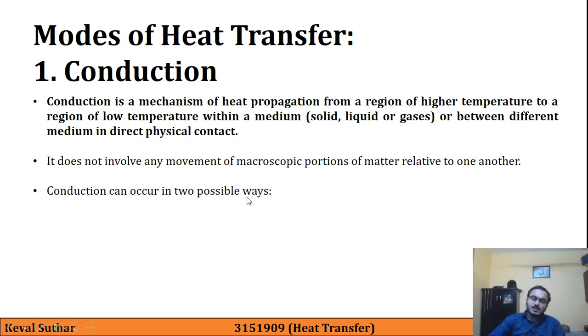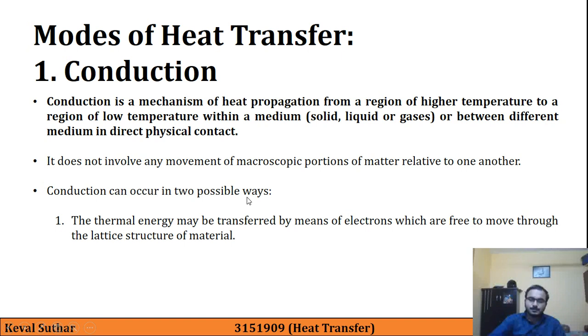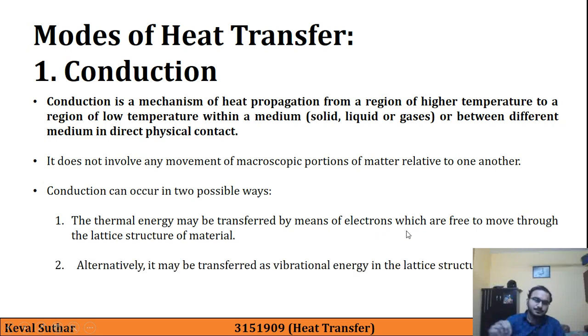Conduction can occur in two possible ways. First, thermal energy may be transferred by means of electrons which are free to move through the lattice structure of the material. As you all are aware of our atomic arrangement, there are some free electrons which can move through the lattice structure of the material. So thermal energy can be transferred through these free electrons, or alternatively it may also be transferred as vibrational energy in the lattice structure.